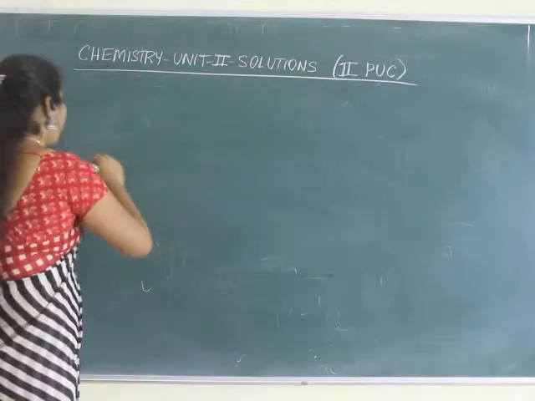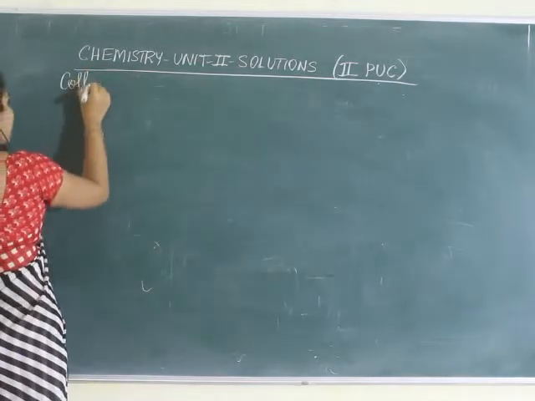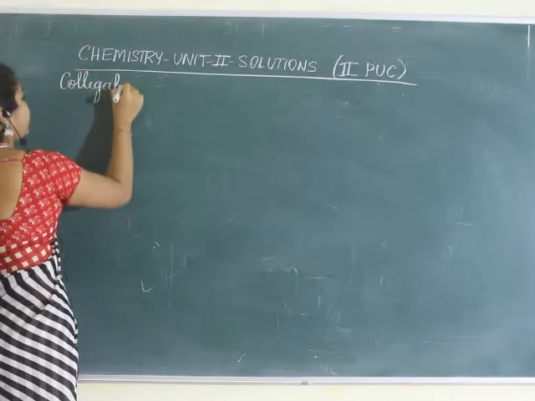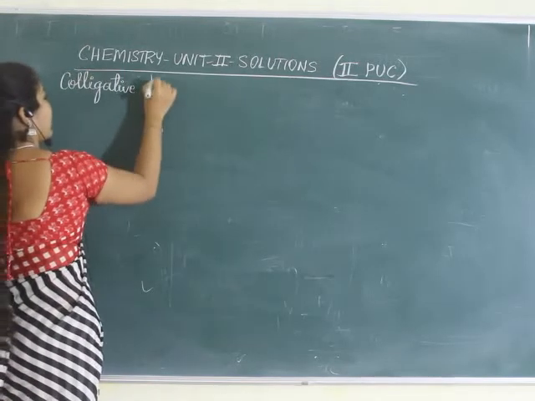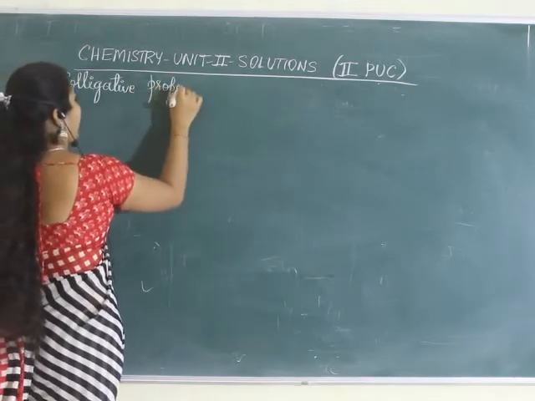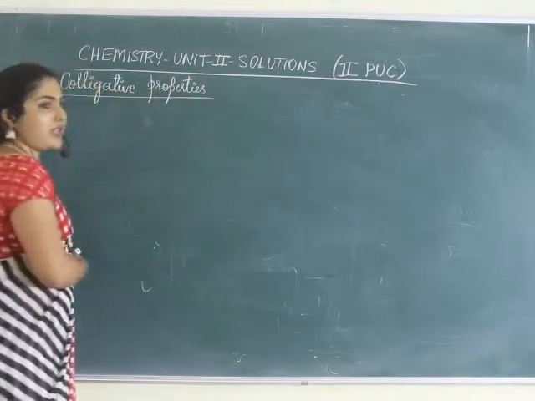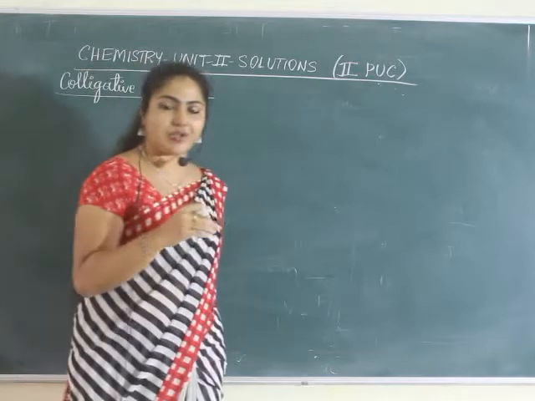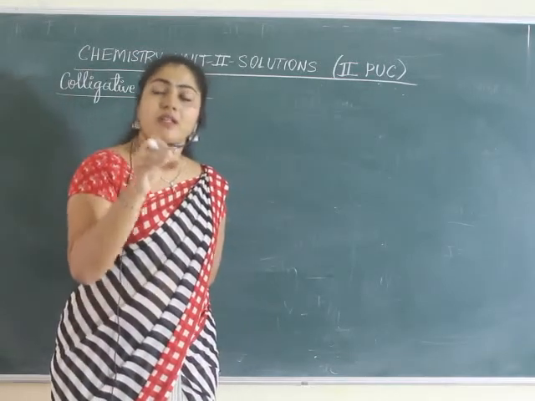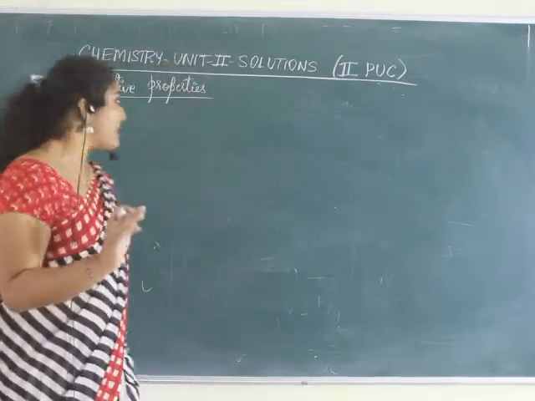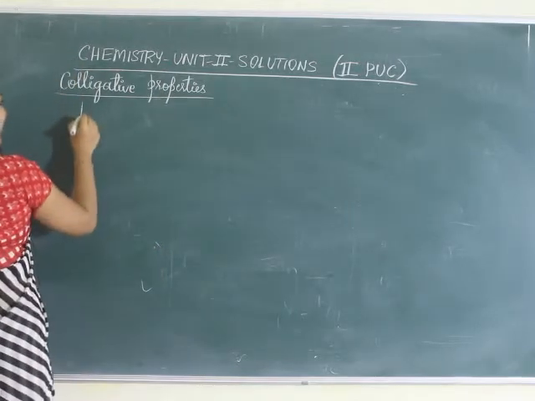Before that, what you need to know, what are colligative properties? Colligative properties are those which depend on the number of solute particles but are independent of their nature. They do not bother what its nature is, but they depend on the number of solute particles. If you remember that, well and good.